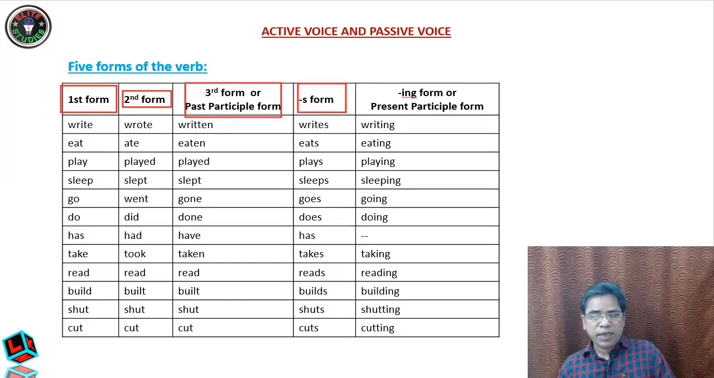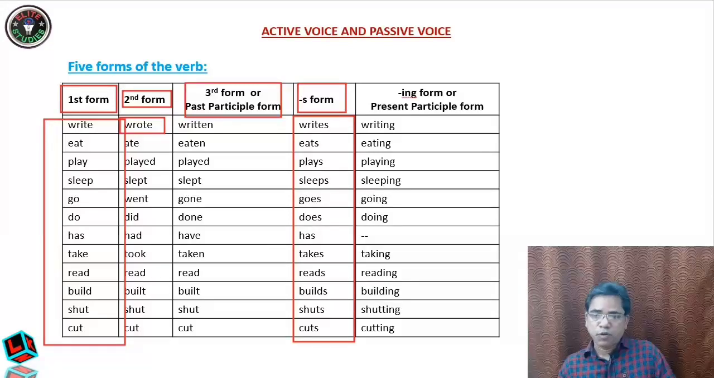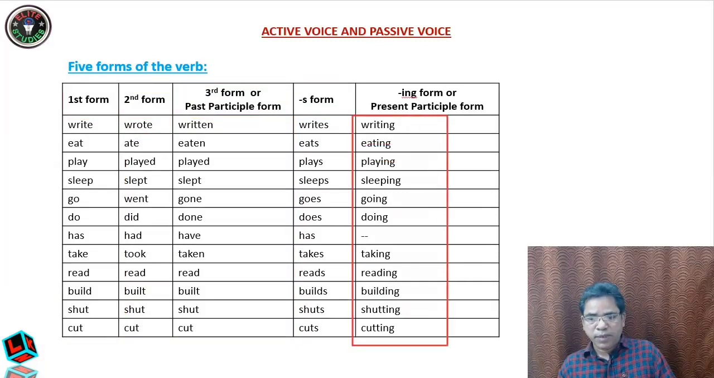Pay attention, dear students. W-R-O-T-E-S. It is never there. Always this S form, we get the S form from the first form only. Write, writes, eat, eats, play, plays, sleep, sleeps. This point you should bear in mind. The S form is generated from the first form only. No S is used in the second form or the third form. Though these things look very, very simple, at the time of use, it makes too much difficulty. So dear students, again, the ing form is also very easy, you see.